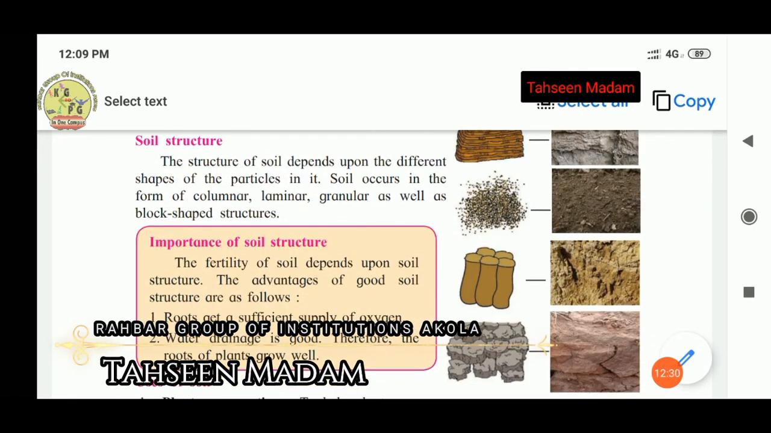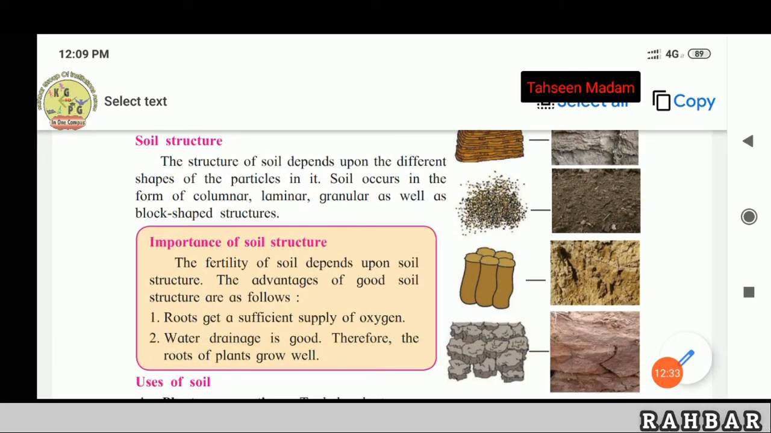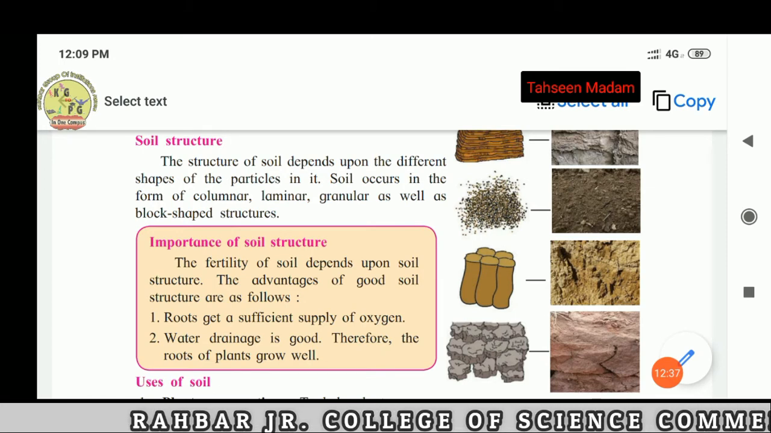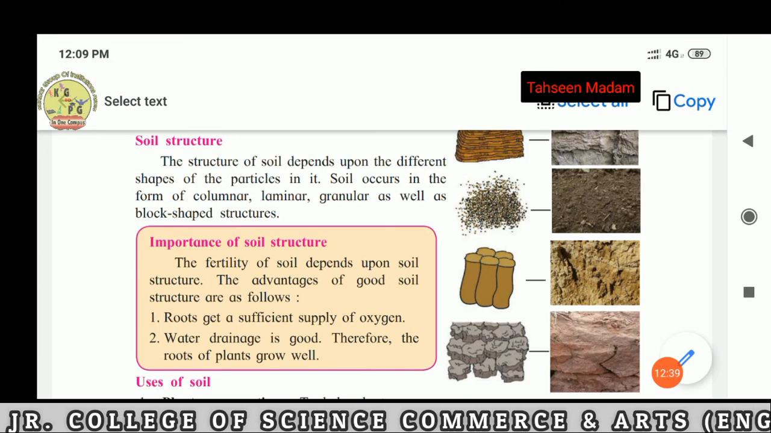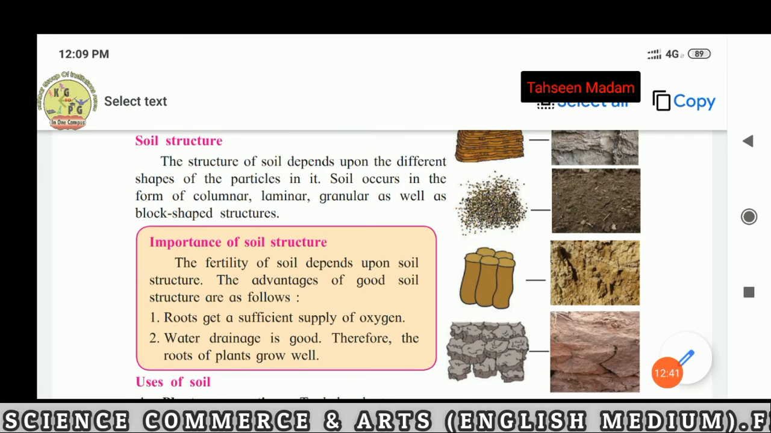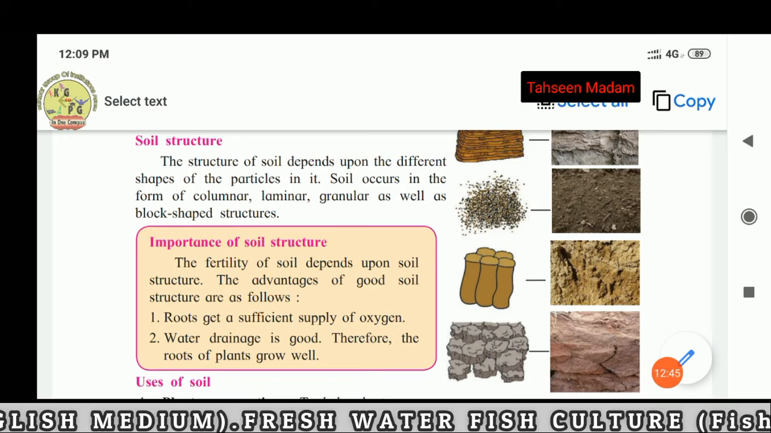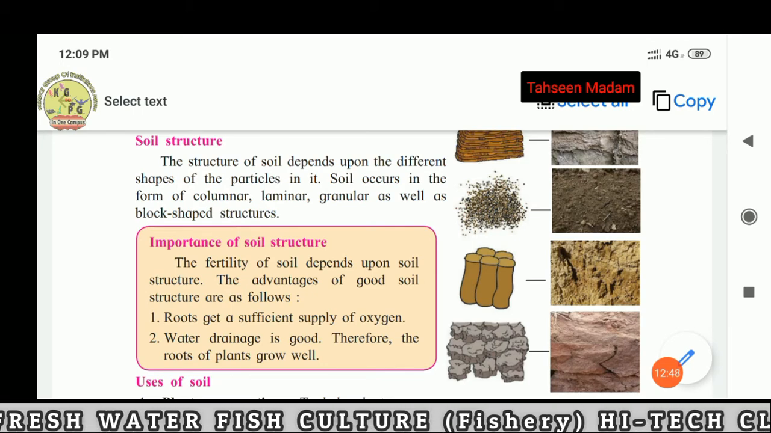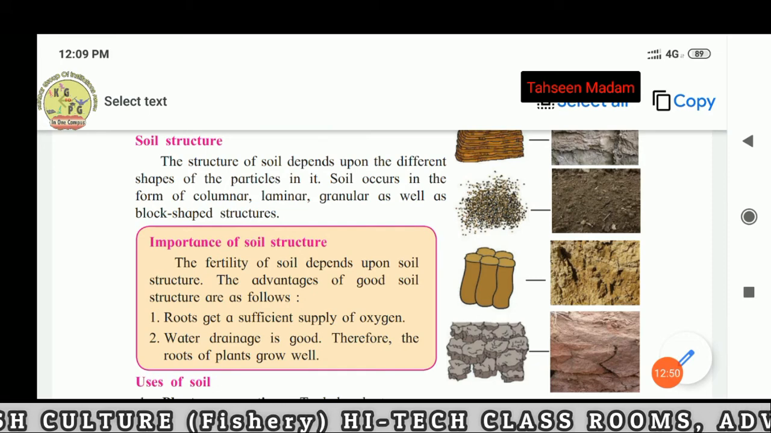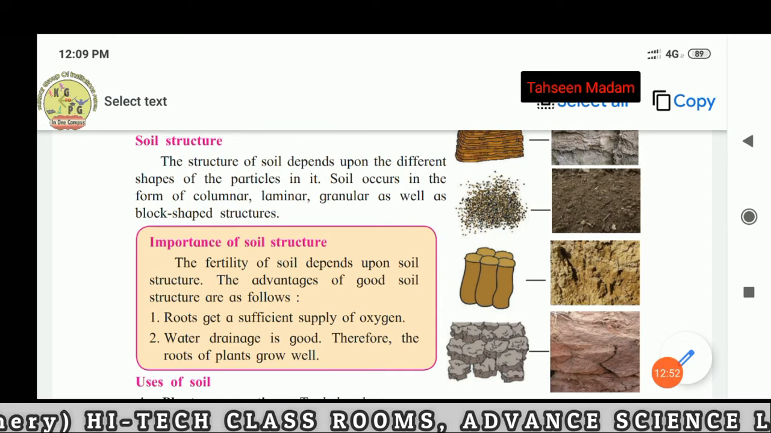Importance of soil structure. The fertility of soil depends upon soil structure. The advantages of good soil structure are as follows. First, roots get a sufficient supply of oxygen. Second, water drainage is good, therefore the roots of plants grow well.